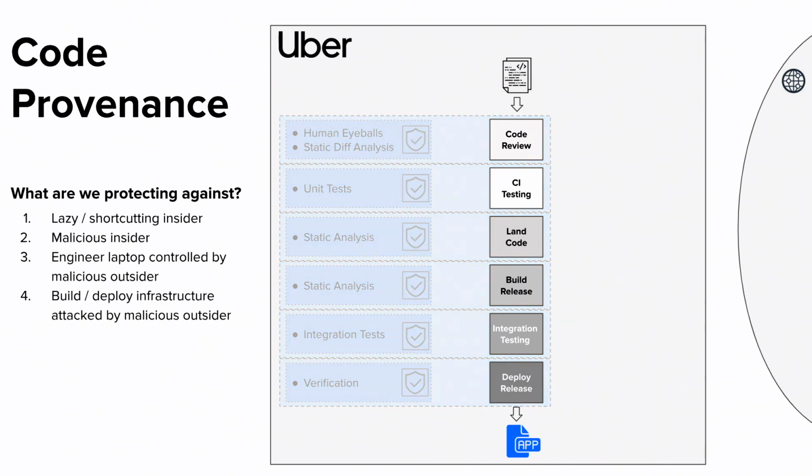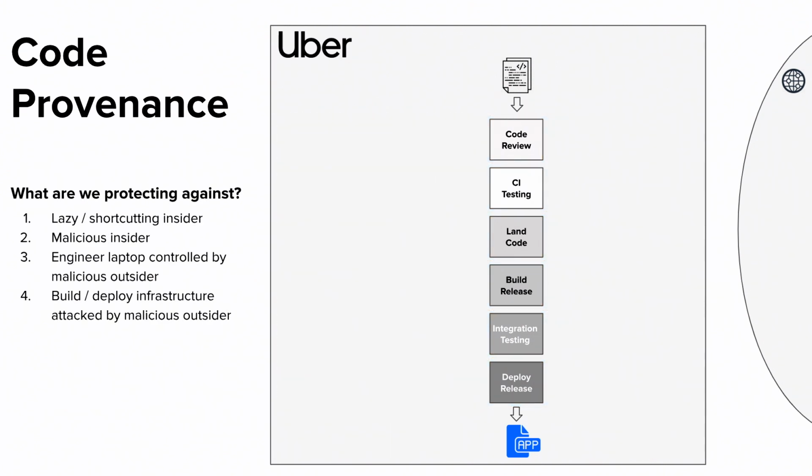So the idea of code provenance is to protect us from a number of different scenarios where both malicious and non-malicious code is shortcutted through these checks, right? So first, we have what we call a lazy or shortcutting insider. And this is someone who's not really malicious. They mean well, right? But they just want to get past the tests, past the reviews, past the lint warnings. And they don't care about that stuff, right? They just need to get their code into production as soon as possible. Policies be damned.